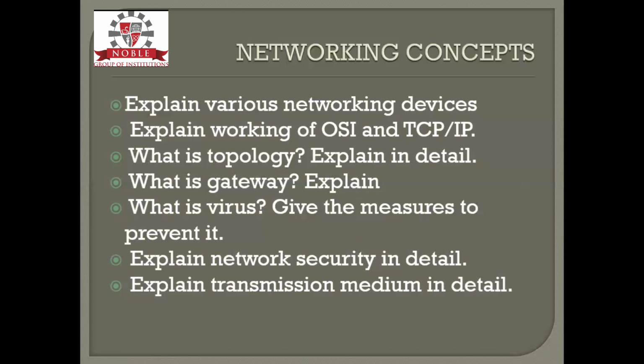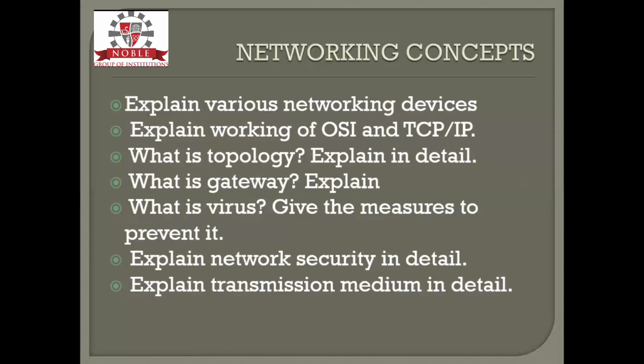Next is explain the working of OSI and TCP/IP model. What is the OSI model and what is TCP/IP? OSI contains 7 layers and TCP/IP contains 4 or 5 layers. In some textbooks it is given as 5 layers. You have to explain the difference between the OSI and TCP/IP model.